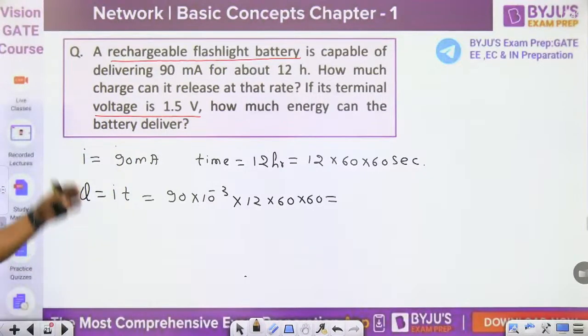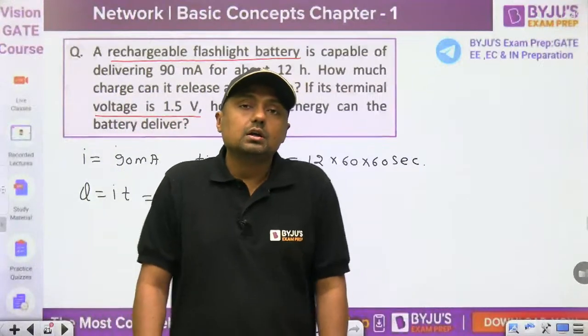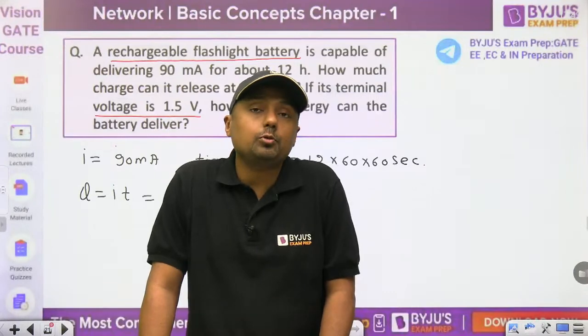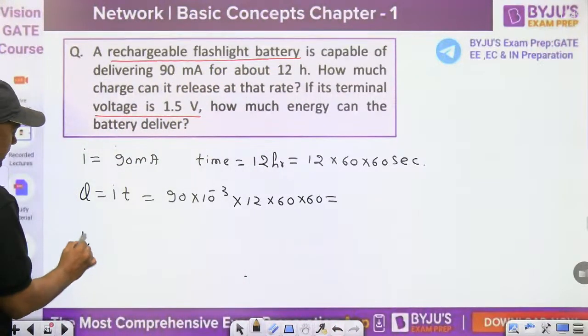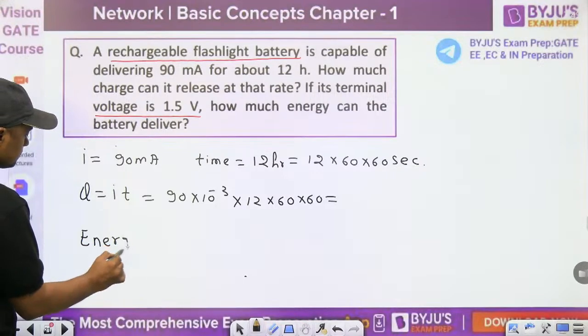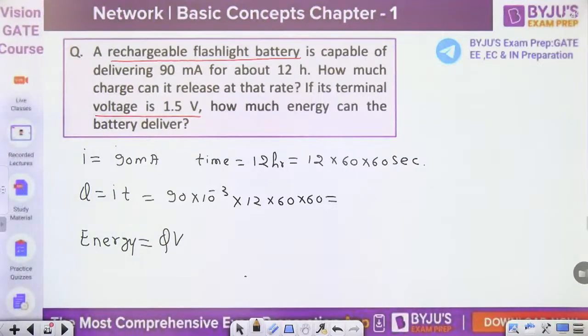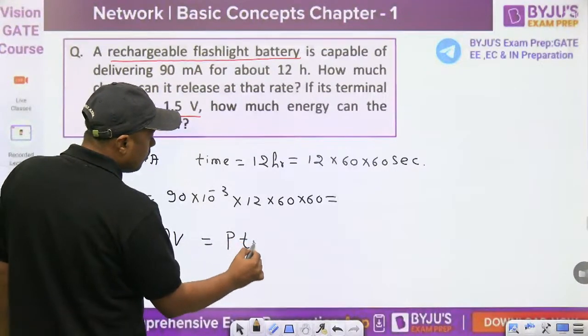Now, if its terminal voltage is 1.5 volt, that is constant voltage, then what will be the energy delivered? Energy is charge into voltage, QV. Actually energy is power into time. What is the power?